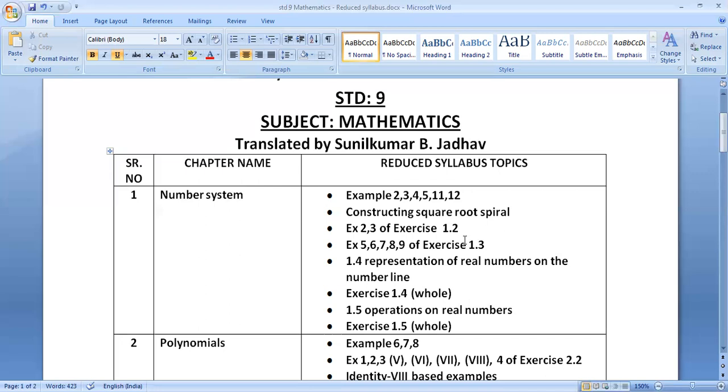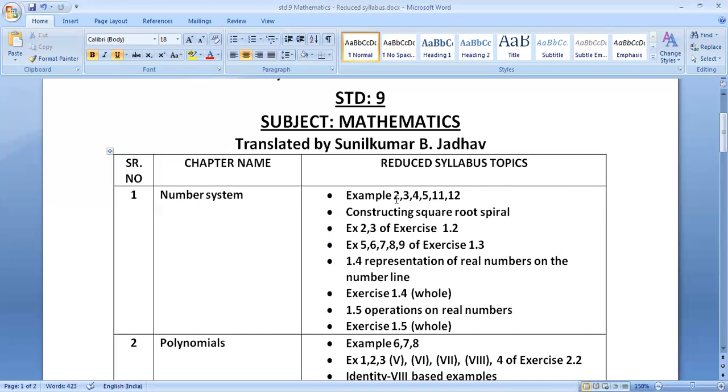You can see here I have mentioned exercise 1.2, sums number 2 and 3 are excluded, along with activity 4, which is constructing square root spiral, Figure 1.9. Constructing square root spiral is excluded. So in this exercise 1.2, only question number 1 you have to prepare. 2, 3, and 4 have to be excluded for this year.